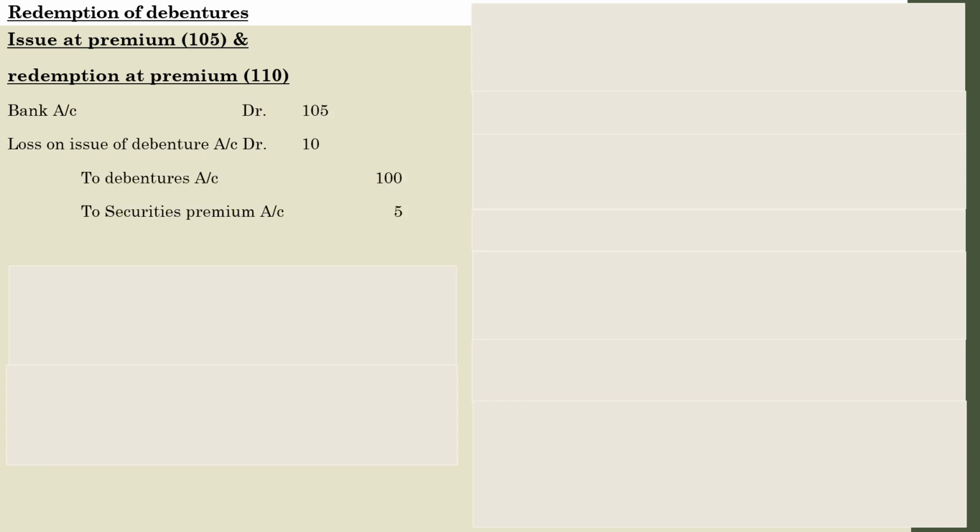When the company issued certain debentures at premium and redeemed at premium, the entry will be: Bank account debit, loss on issue of debentures account debit, to debentures, to securities premium, to premium on redemption. So you don't get confused about why at the time of issue we have to consider the situation with regard to the redemption.